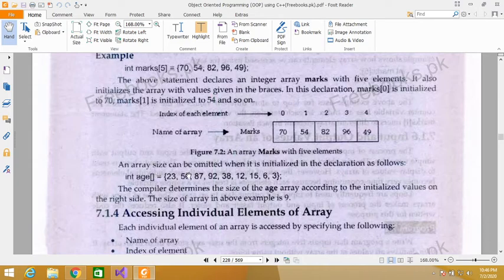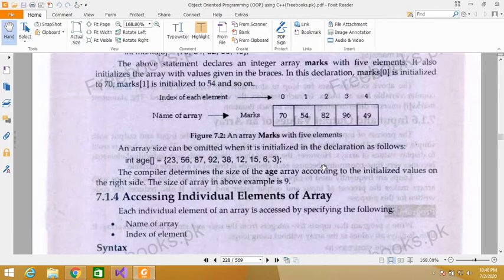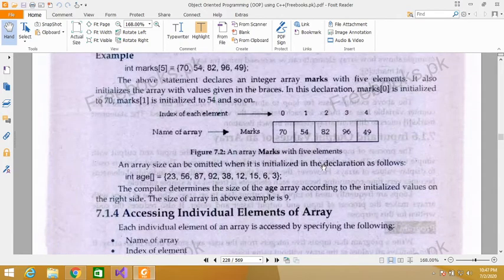We can omit it when we are initializing it, but we have to give the size at the time of declaration. So the size of the array in the above example is 9, because there are 9 elements.